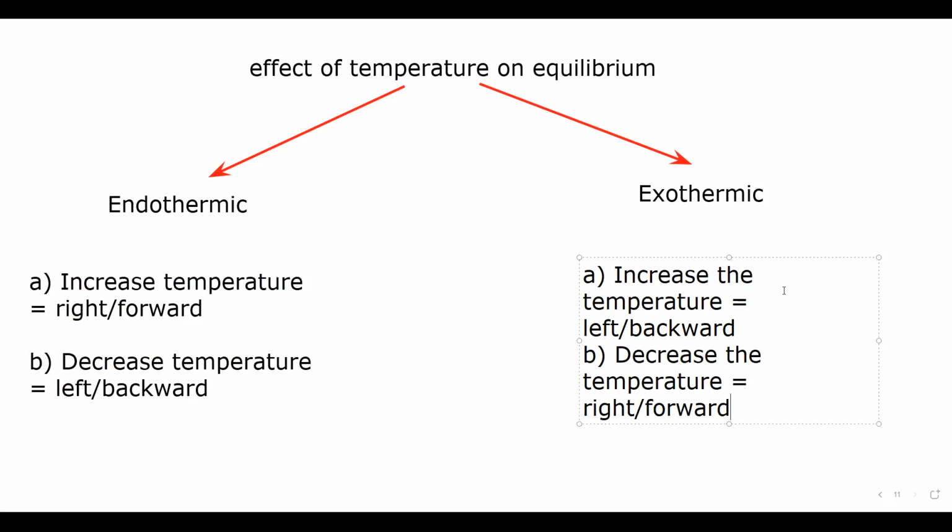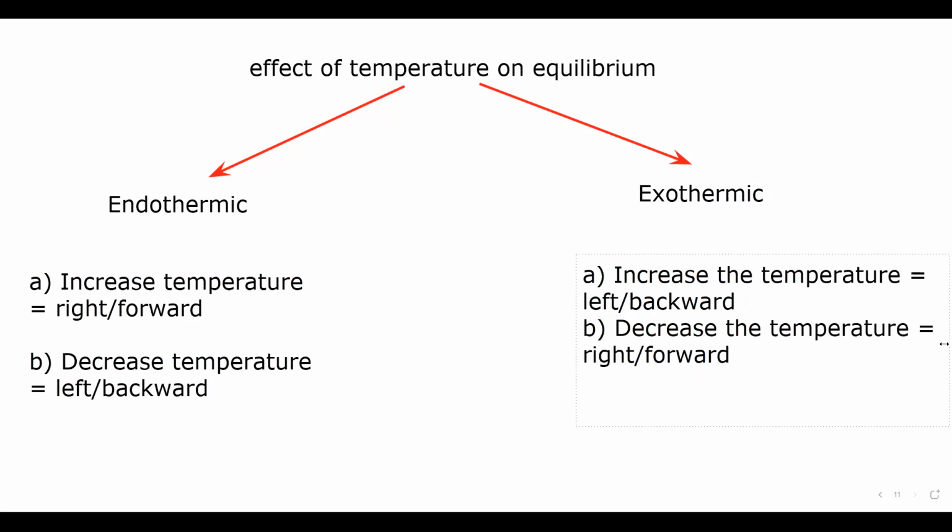So it depends on the type of reaction, because in terms of chemical energetics, the reaction can be endothermic or exothermic. Endothermic reactions, if you increase the temperature, it will shift towards the right, and if you decrease the temperature, it will shift towards left, the equilibrium or the balance. For exothermic, it is opposite. If you increase the temperature, equilibrium will shift towards left, and if you decrease the temperature, equilibrium will shift towards right hand side.